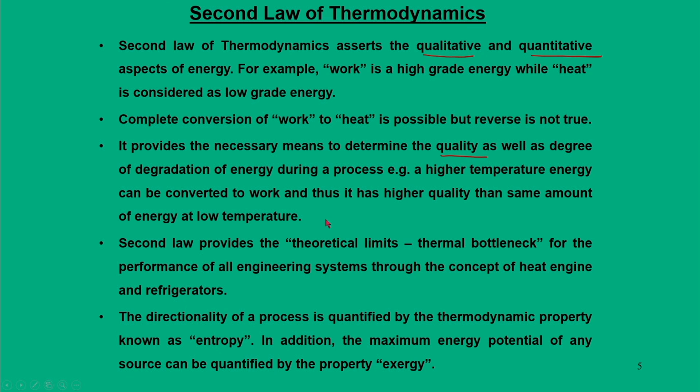If 10 kilojoule of energy is available at 700 degree centigrade and 10 kilojoule of energy is available at 300 degree centigrade, then the quality of energy at the higher temperature, 700 degree centigrade, is more. The quality of energy is more when the temperature is high.